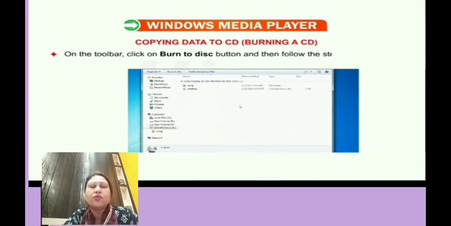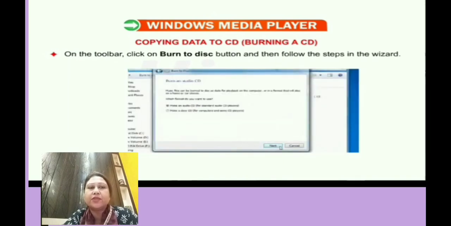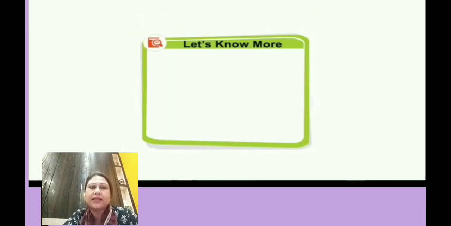Okay, so on the toolbar you have to just click on the burn to disk button, and then you have to follow the steps. All right, and then all the songs from your computer will get saved to your CD.